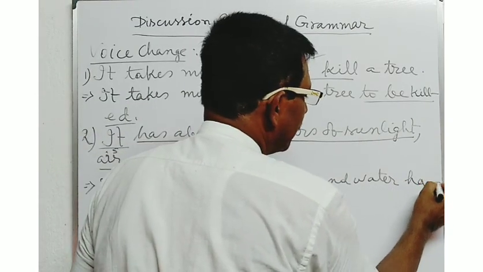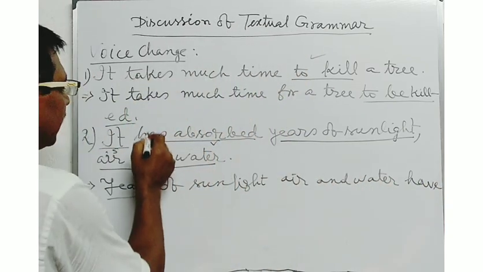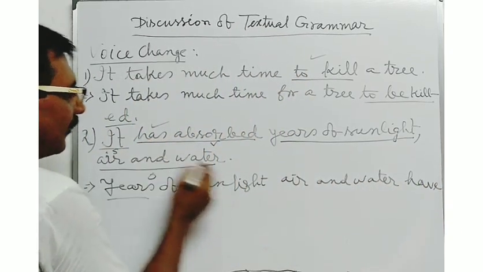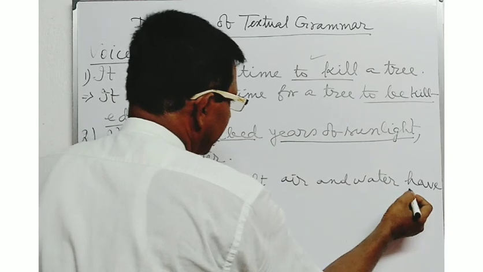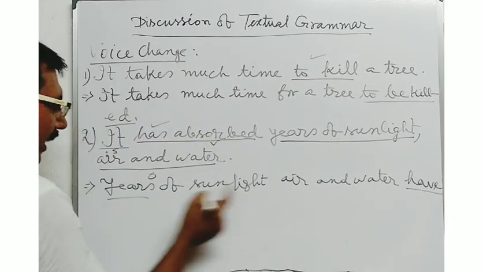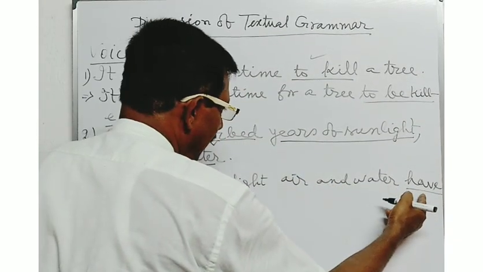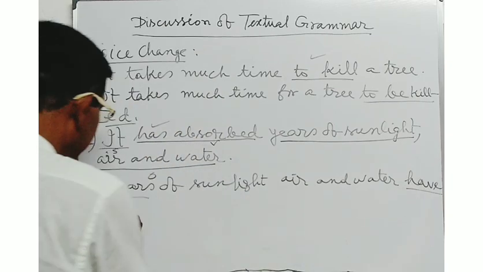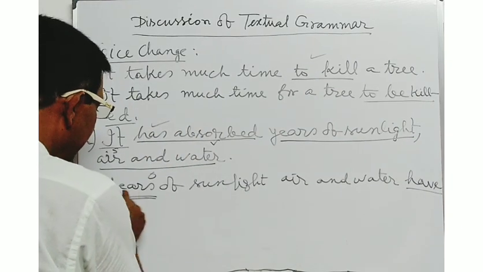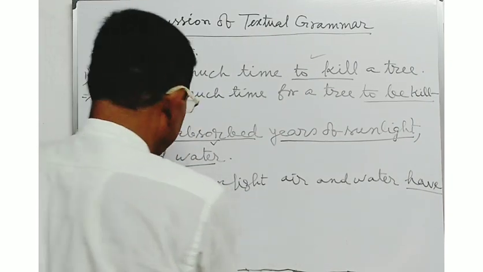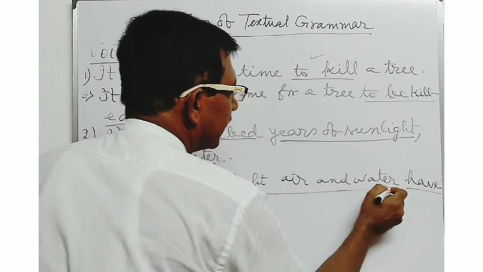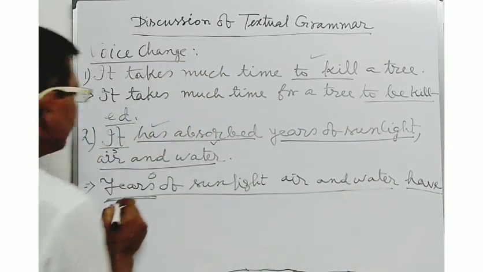Next, you will have to use the verb. Here, has was there, but at the time of using the passive verb, you will have to use it in the plural sense, because here the subject is plural. Years of sunlight, air and water, this is the plural subject. Have been.